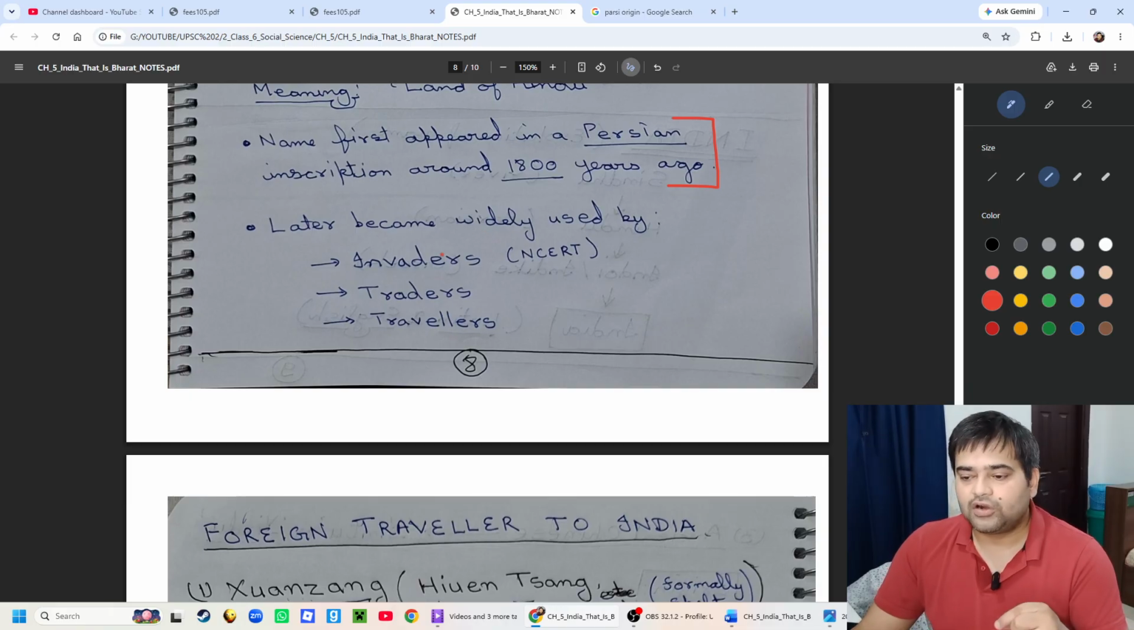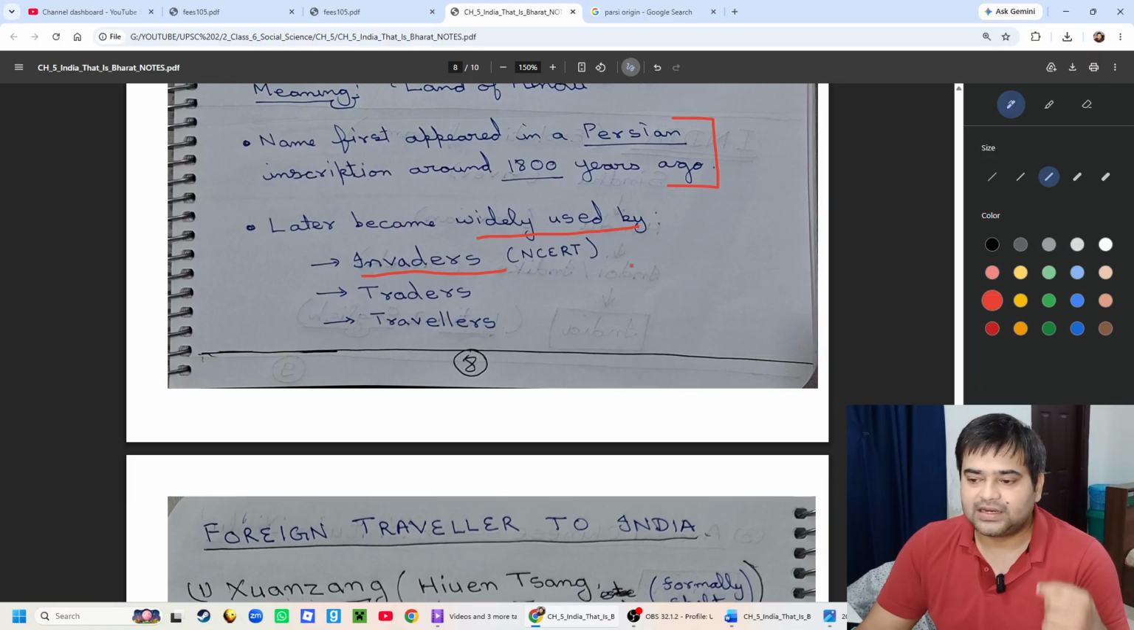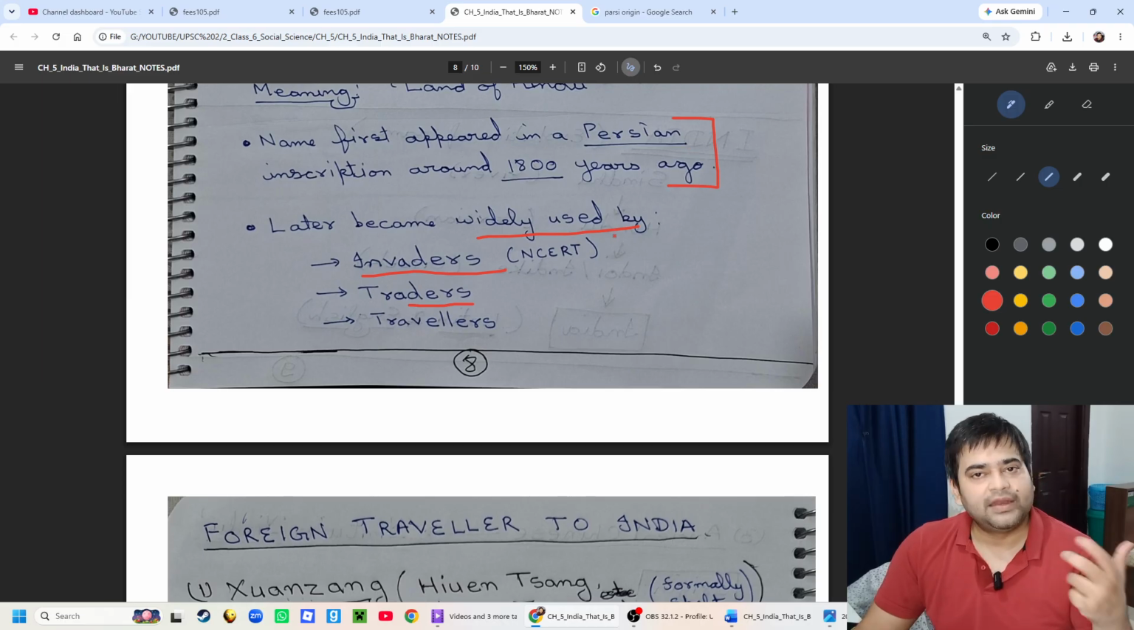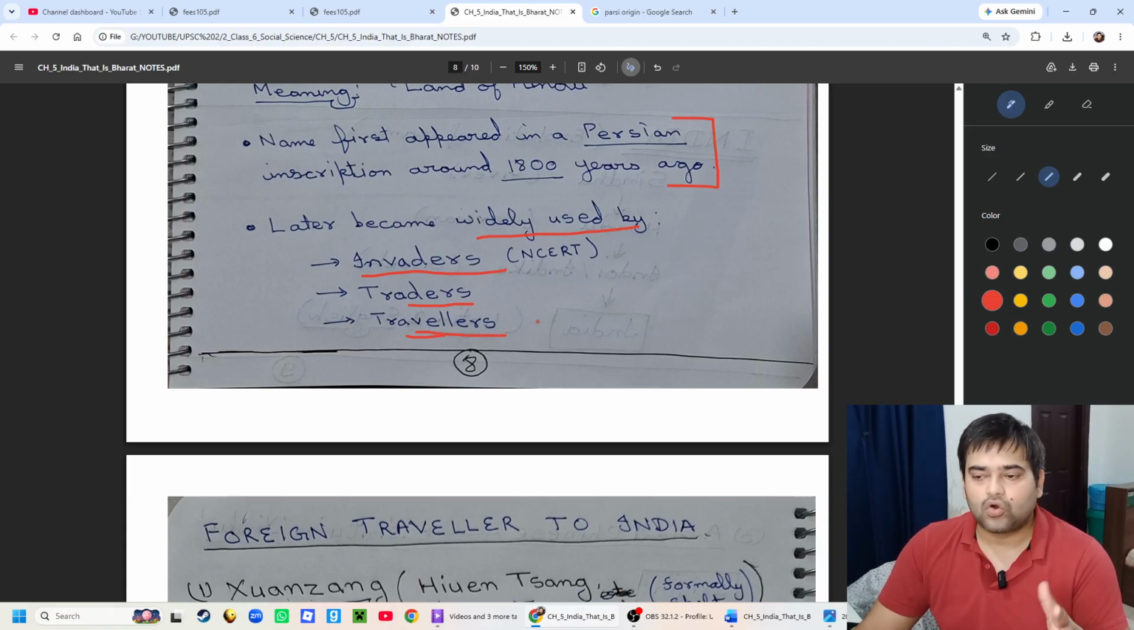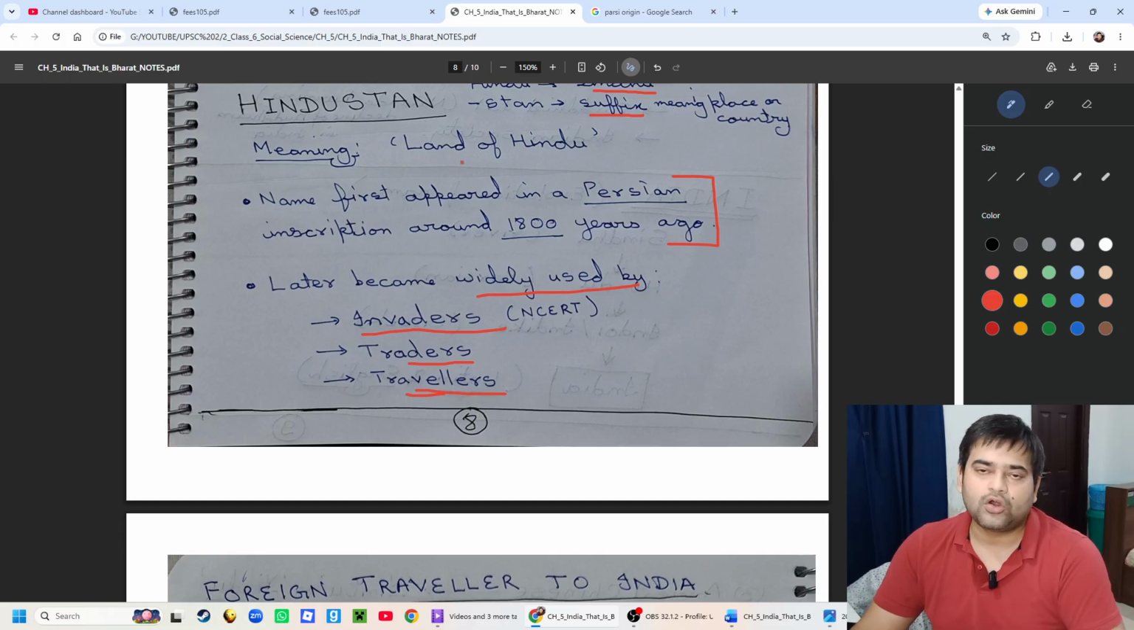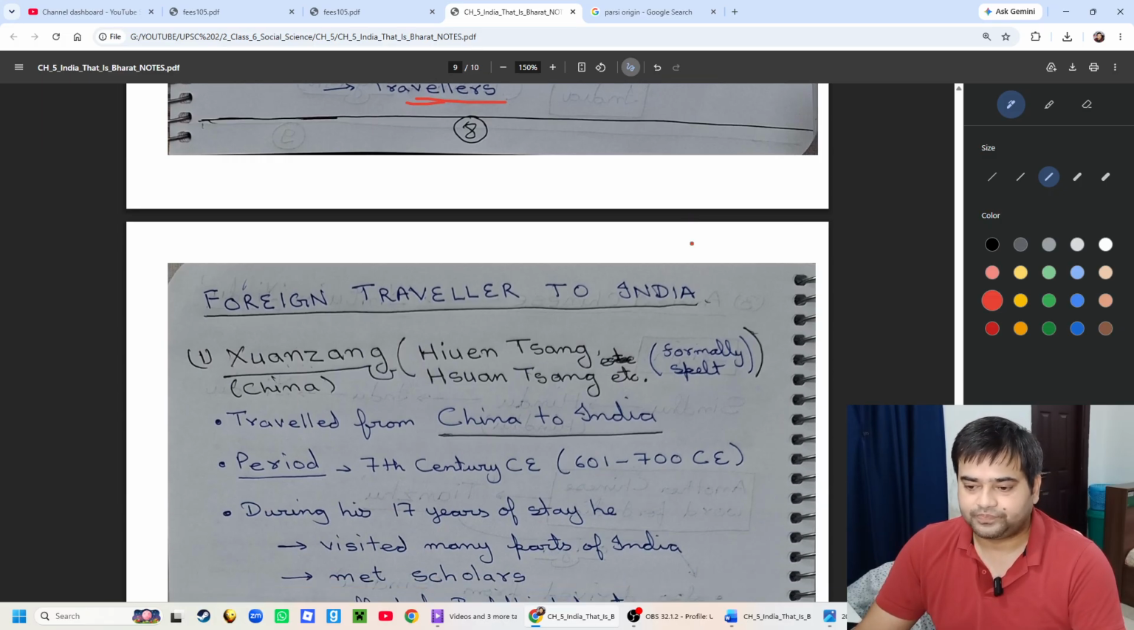Later, this word was widely used by invaders. NCERT only mentioned invaders, but we also know that travelers also called India Hindustan. Many travelers who came from that region, traders and travelers, both used to call India Hindustan. This name was also used for India.